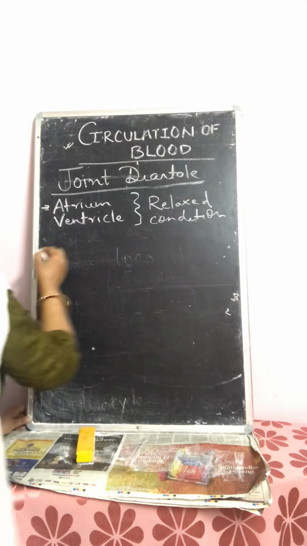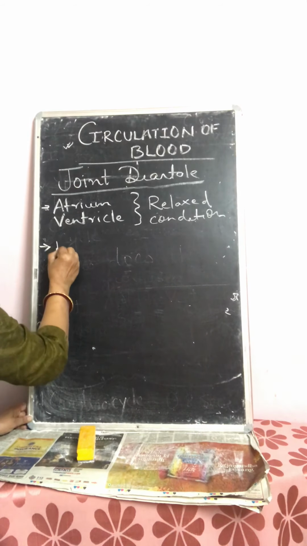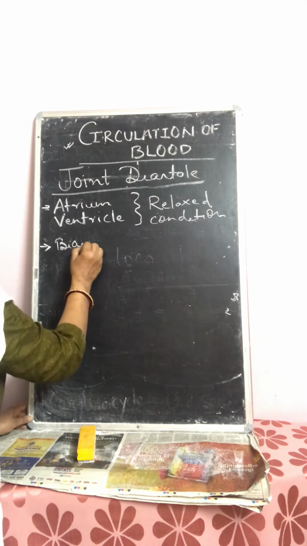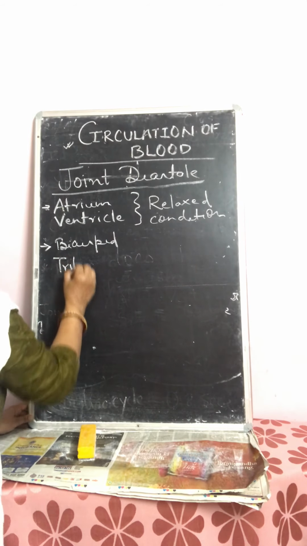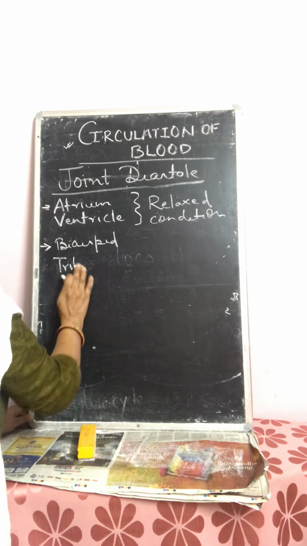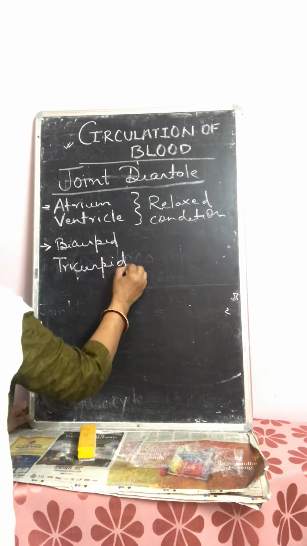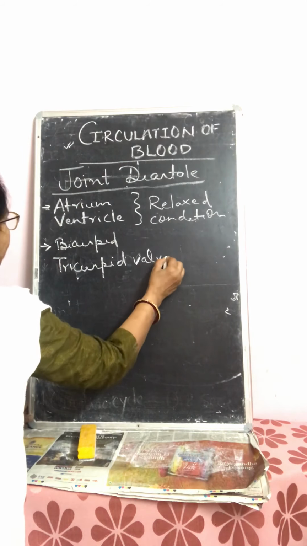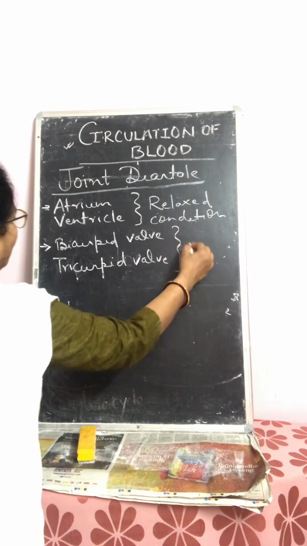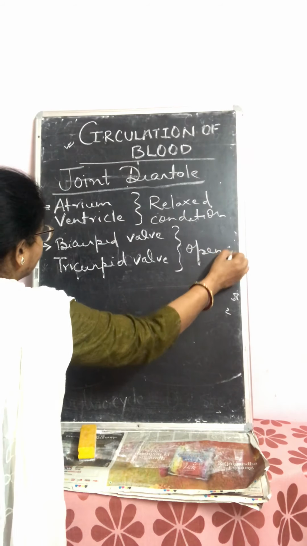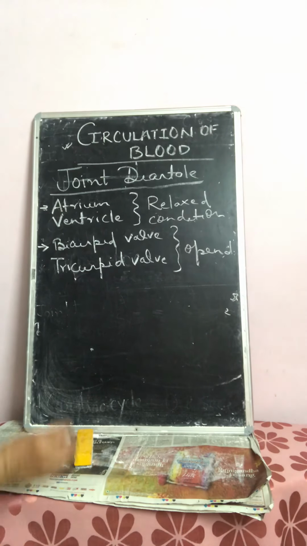Now, what is the condition of bicuspid and tricuspid valve? Bicuspid and tricuspid valve both are opened in this condition, that means in joint diastole condition.